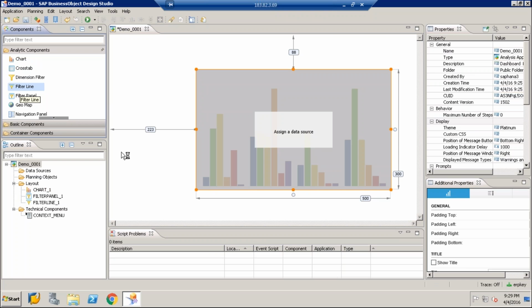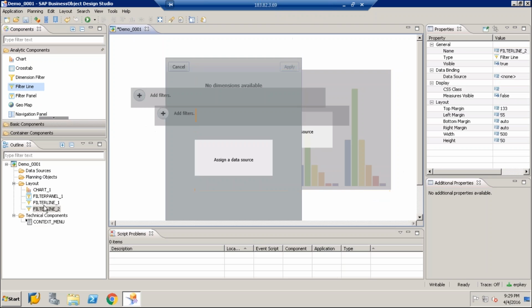So whatever components you are adding, those components will be added in the layout. Whatever components are on the canvas will be listed here in a linear, hierarchical format. Like the chart is there, then we have added a filter panel, then a filter line, and another filter line. Whatever components we have added, all of them will be shown here.